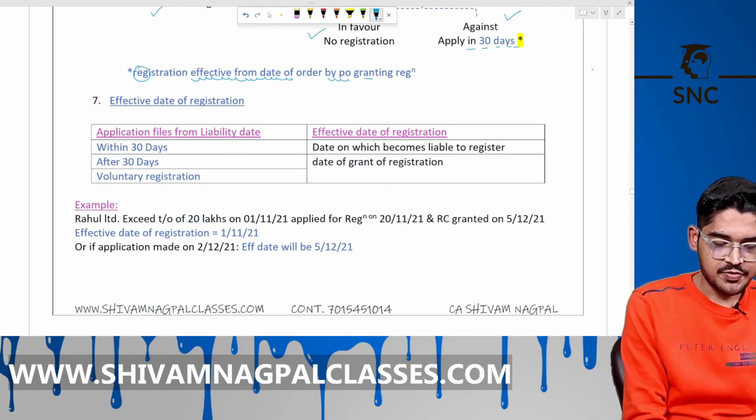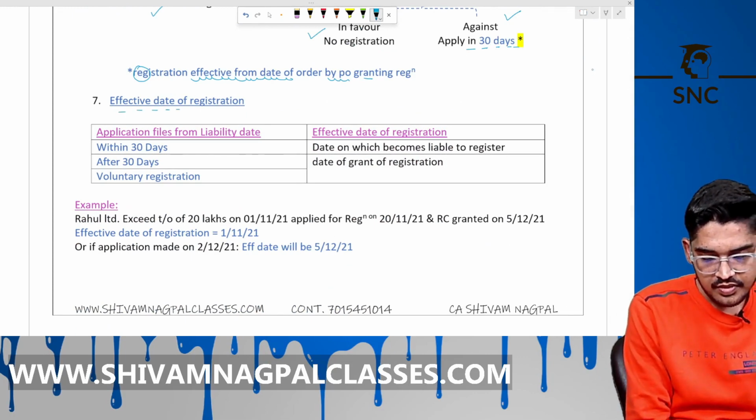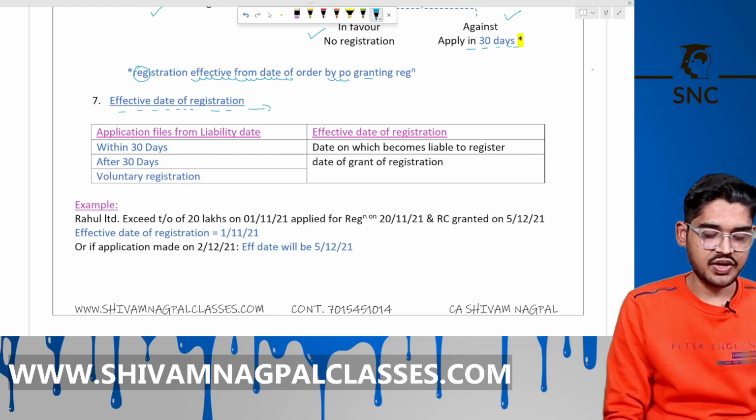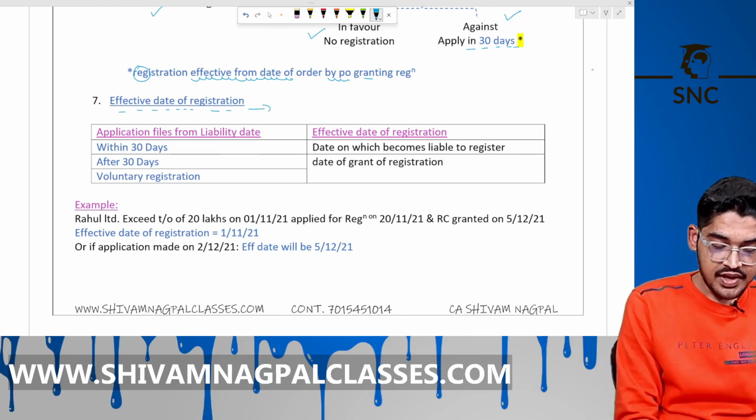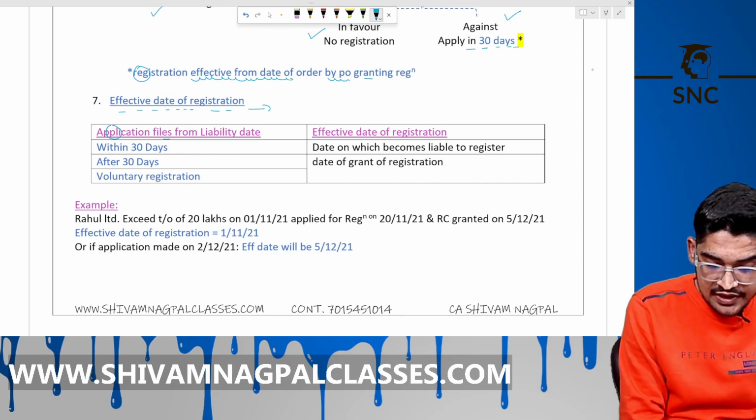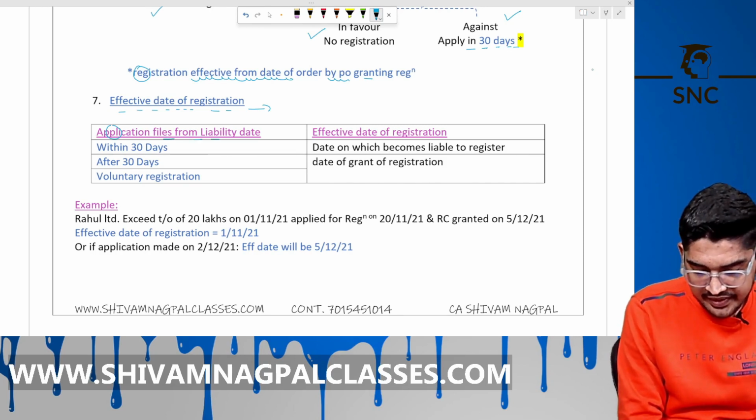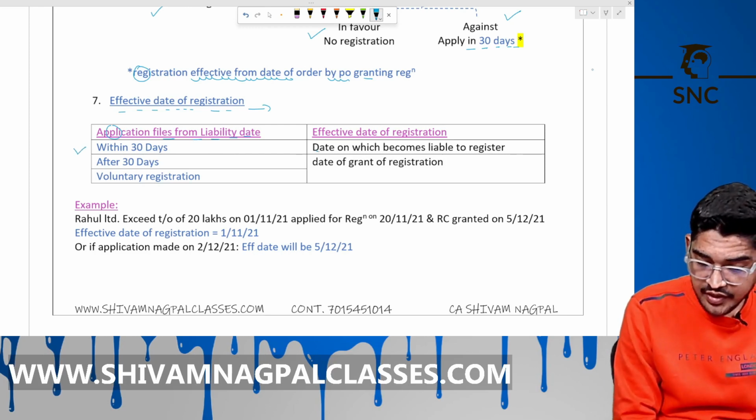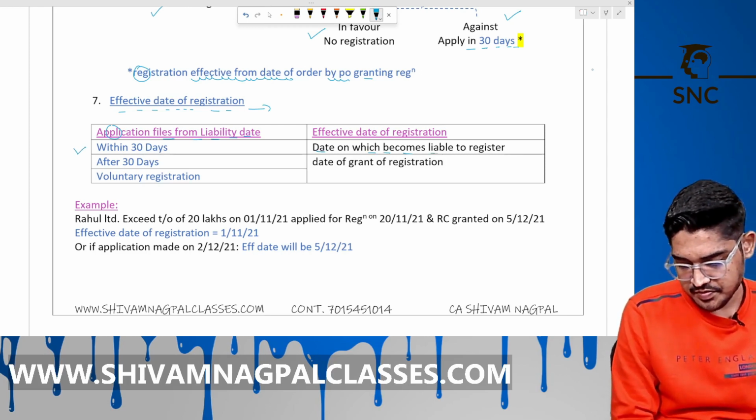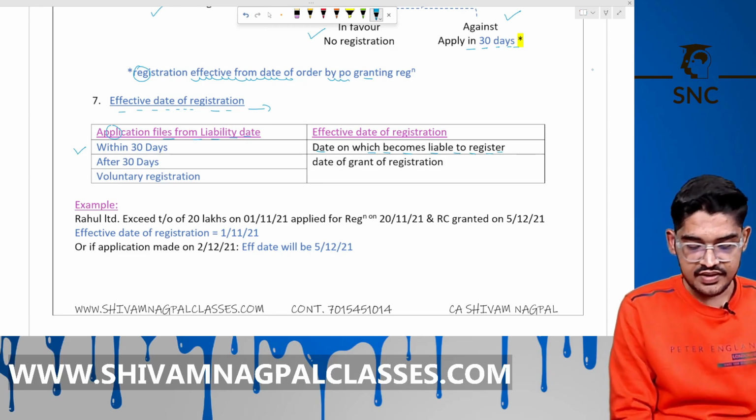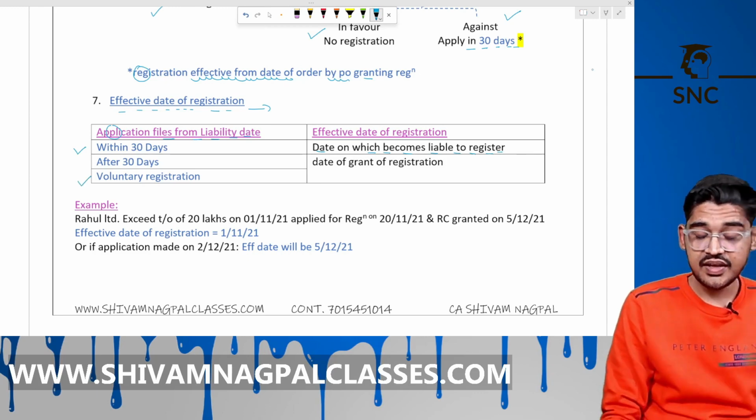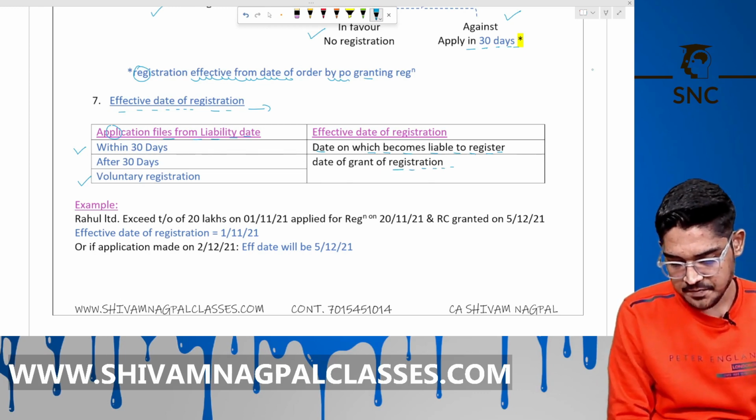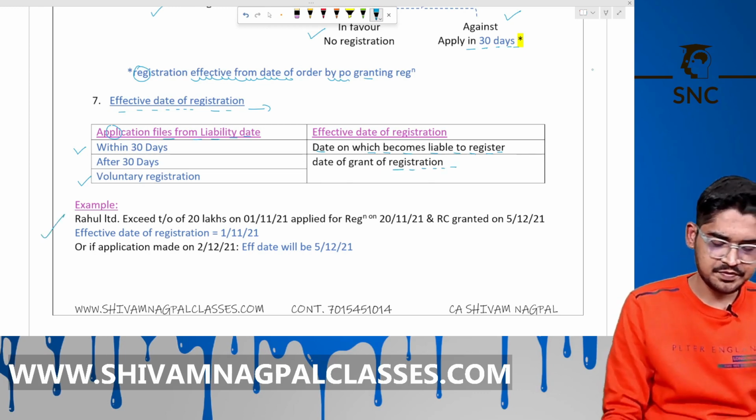Effective date of registration. What is the effective date of registration here? Okay. If the application is filed within 30 days, then the date on which he became liable to register. If after 30 days, or if registration is taken voluntarily, then the date of grant of registration. Okay. This is simple. You can just read the example.